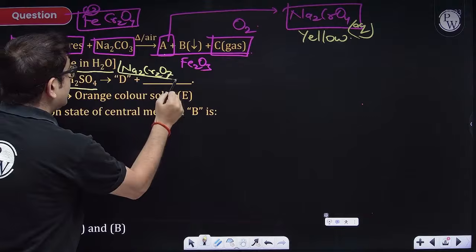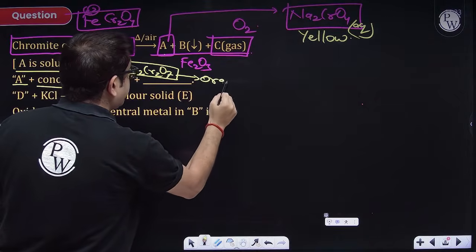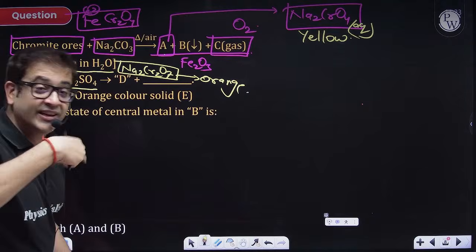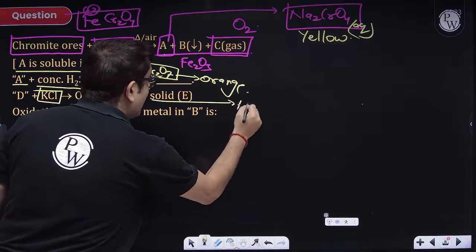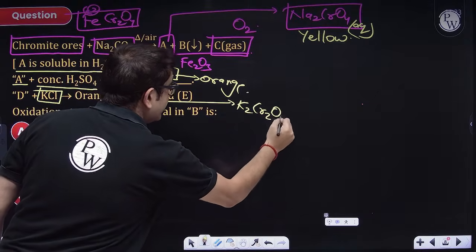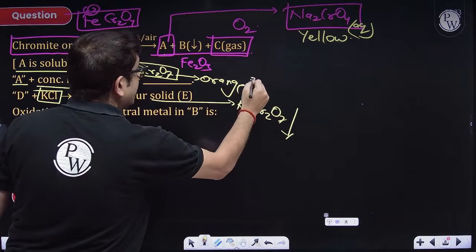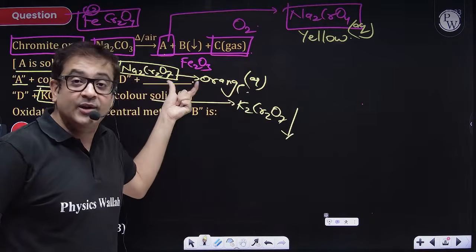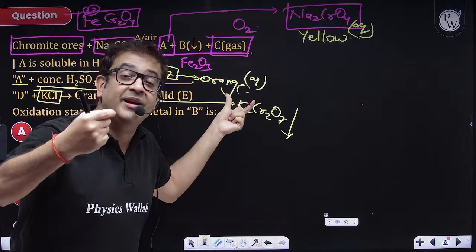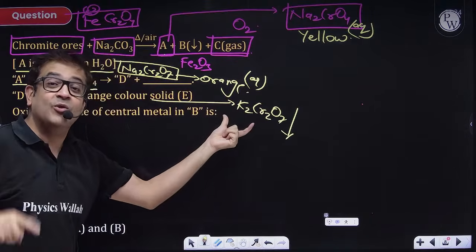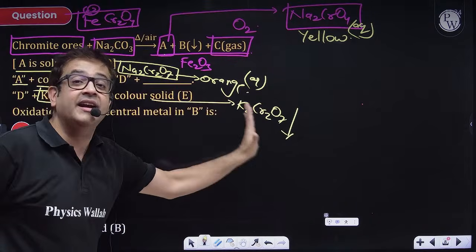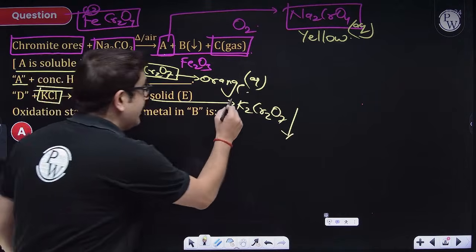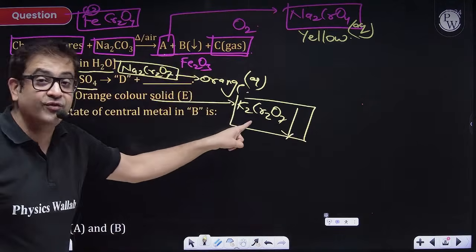Na2Cr2O7, and this is an orange color solution. Once it is treated with KCl, a displacement reaction takes place and you get orange crystals of K2Cr2O7. This is a precipitate, while sodium dichromate, Na2Cr2O7, is more soluble, and potassium dichromate is less soluble. That's why it is precipitated, and the last reaction is a precipitation reaction, which drives the reaction in the forward direction, and the solid orange crystals of K2Cr2O7 are produced.